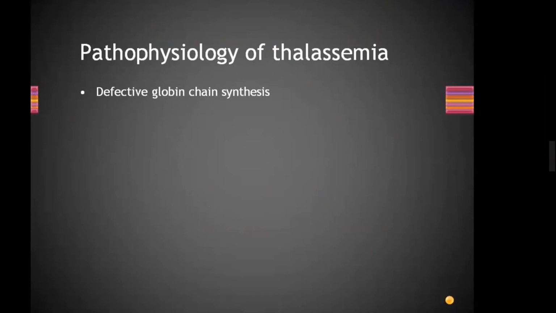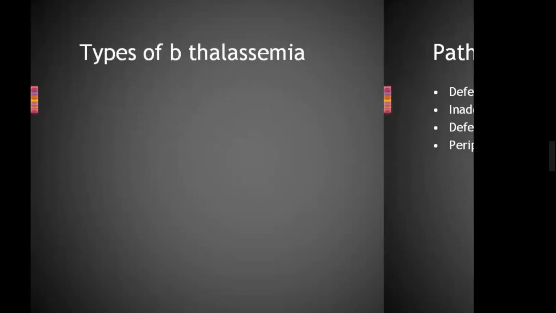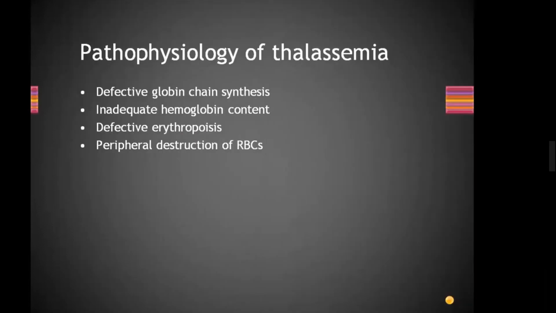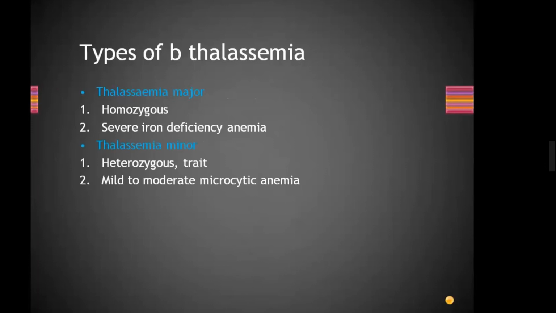Defective globin chain synthesis leads to inadequate hemoglobin content, which leads to defective erythropoiesis and peripheral destruction of RBCs. This is the pathophysiology. They will not ask you this directly in the exam, but if an SBA comes and you can't understand it, you should know the pathophysiology. Types of beta thalassemia: thalassemia major, thalassemia minor, and thalassemia intermedia.